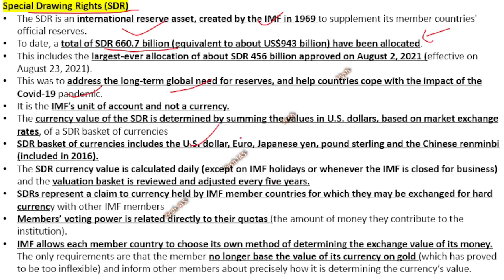See here, US dollar, euro, Japanese yen, pound sterling, and Chinese renminbi or Chinese yuan. Both are the same. Yuan or renminbi is the same, and that is the latest one, added in 2016. This is called the SDR basket of currency.